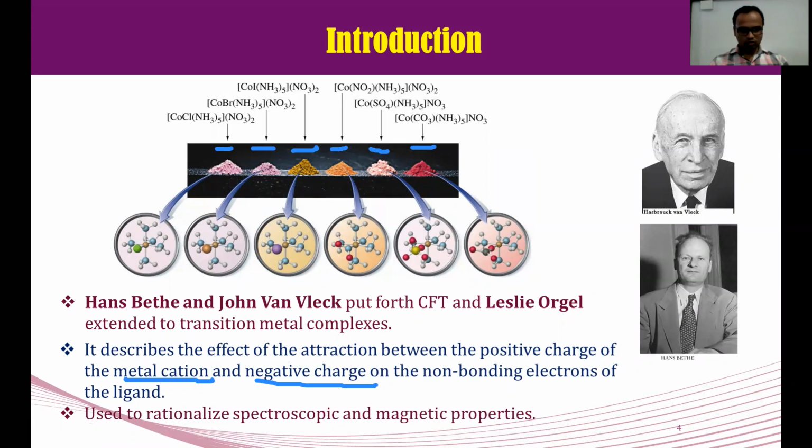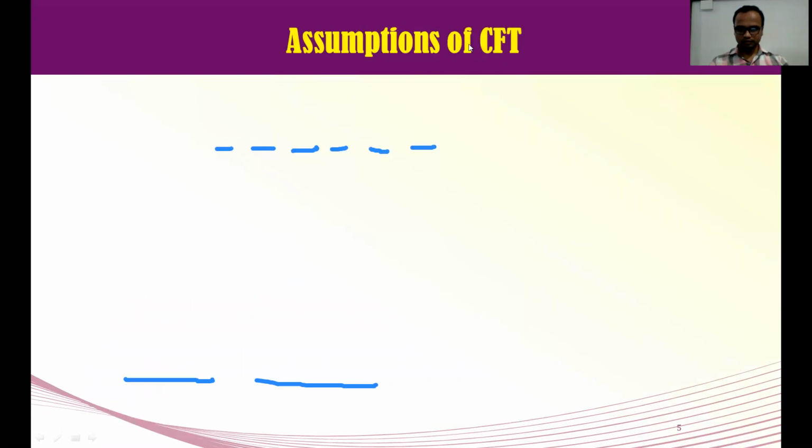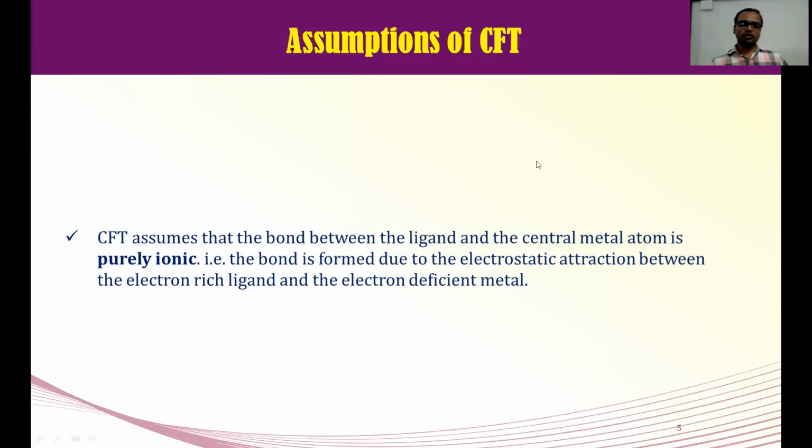This theory is used to rationalize the spectroscopic and magnetic properties. Spectroscopic means we have seen color, different colors. The same central metal, cobalt, shows different colors due to spectroscopic properties. And magnetic properties like diamagnetic, paramagnetic, ferromagnetic. All are different properties we are going to see next. Now, assumptions of this CFT. We will see one by one.